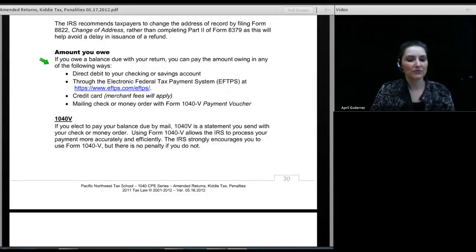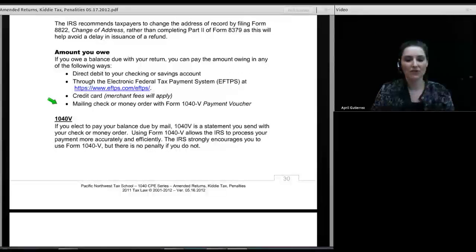Well, if you owe a balance due with your return, you can pay the amount owing in any of the following ways. One is through direct debit from your checking or savings account. Another is through the Electronic Federal Tax Payment System, or EFTPS. You can click on this URL right here to take you to EFTPS. You can also pay by credit card, but merchant fees will be applied, and they will increase the amount you are paying out. Or you can just mail money.